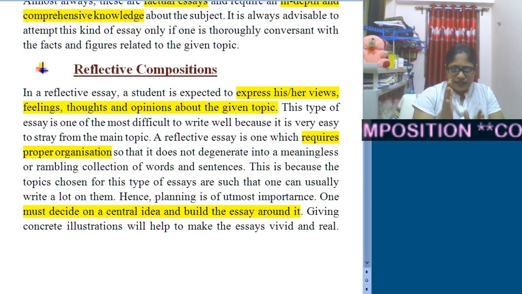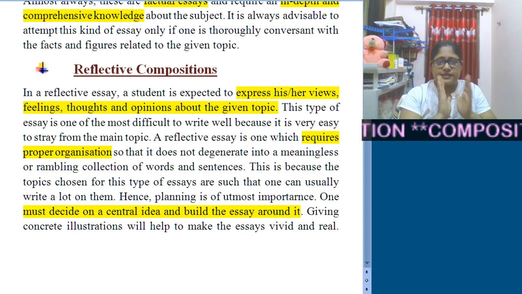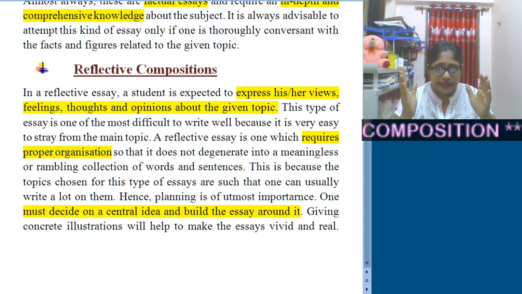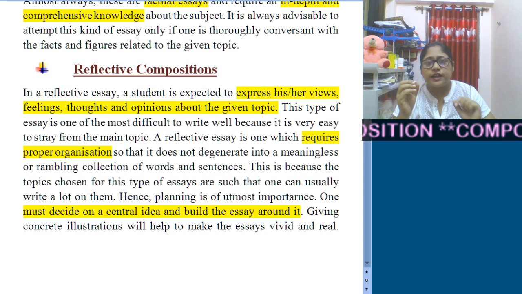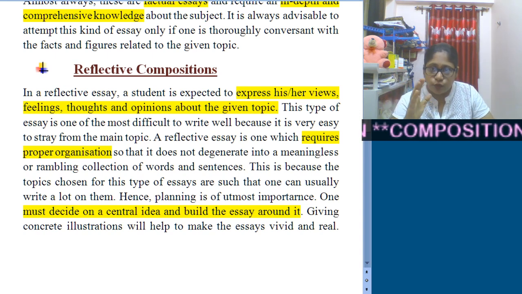Reflective composition means in this type it is expected that you will express your views, your feelings, your thoughts, your opinion about the given topic. Whatever you feel like. Sometimes you might get topics like argumentative over here, and you need to provide your feelings, your point of view, your opinion, your thought.